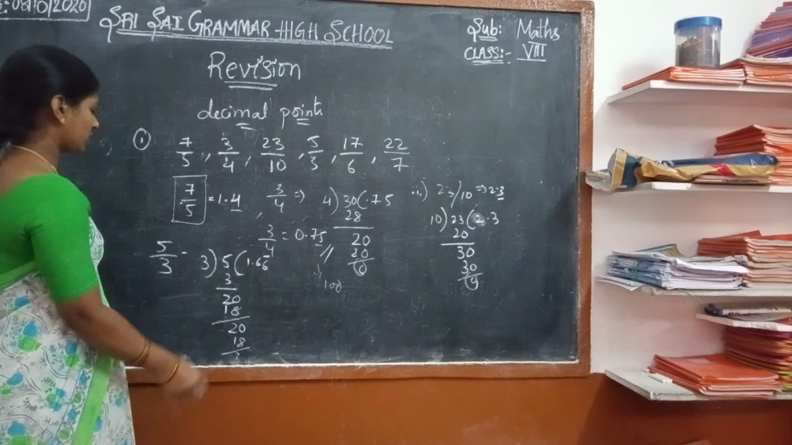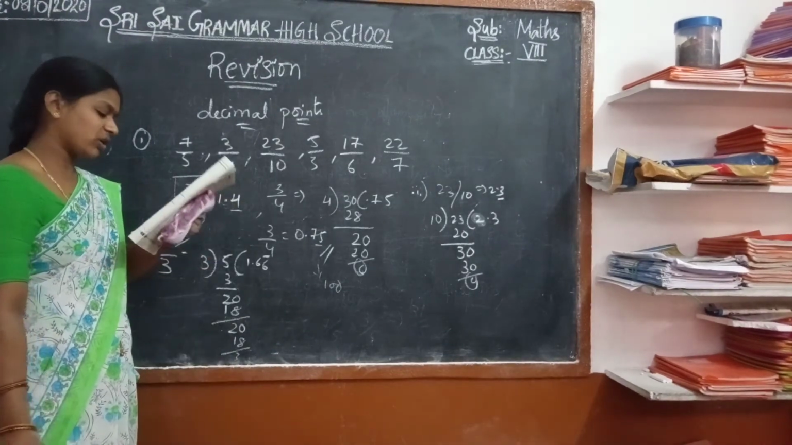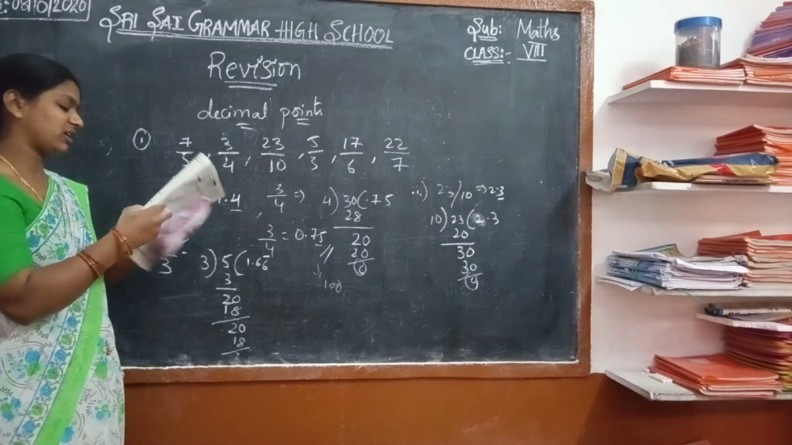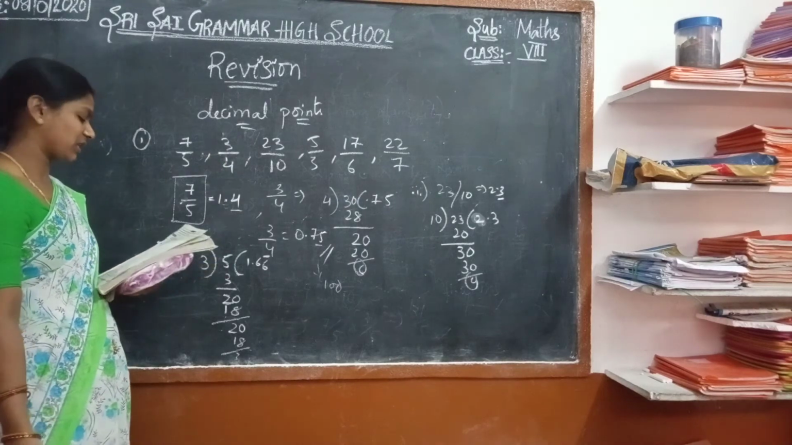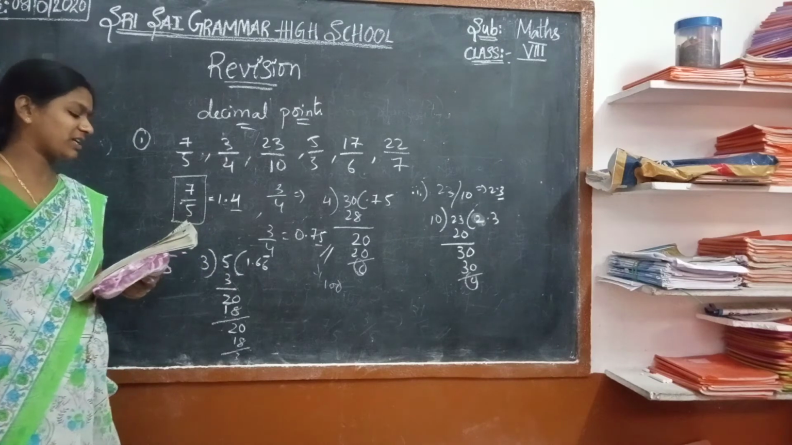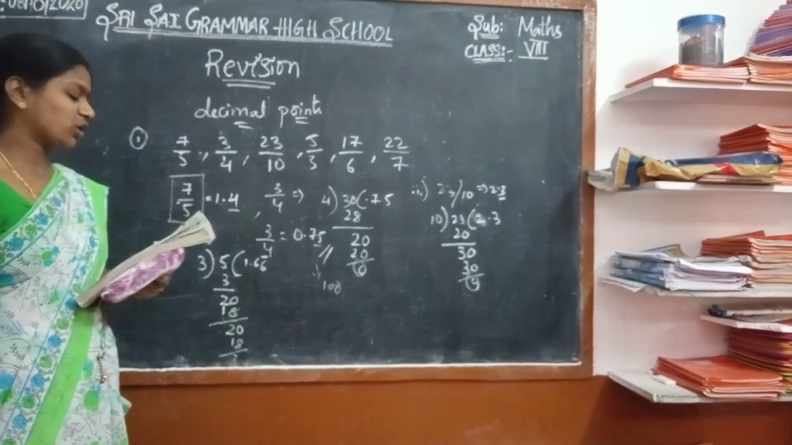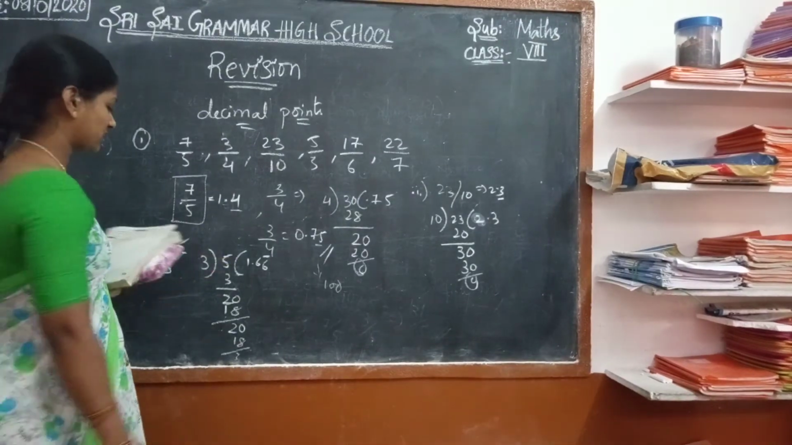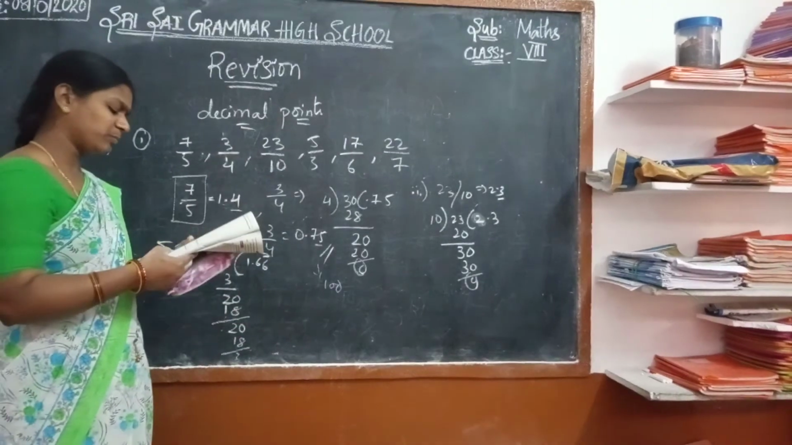Here we see the denominators have no prime factors other than 2 or 5. Both of these are called terminating decimals.